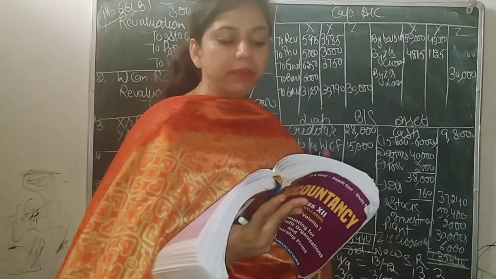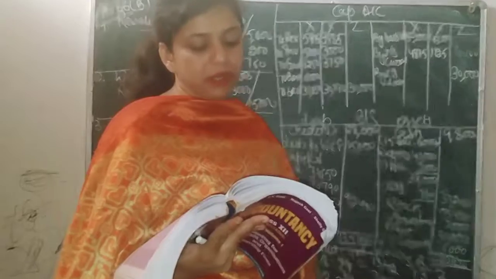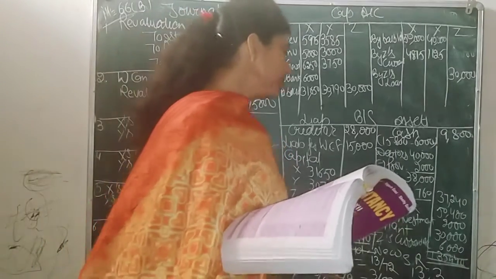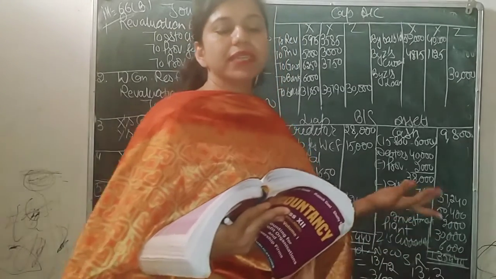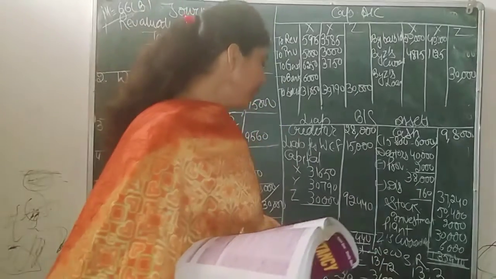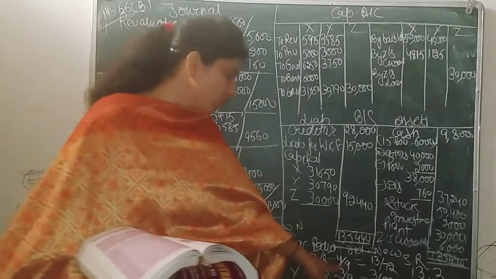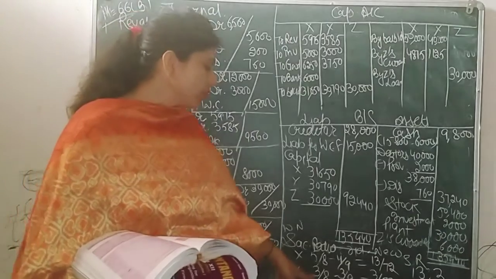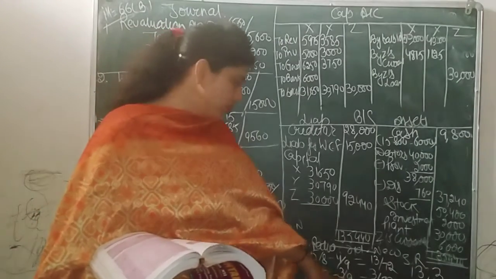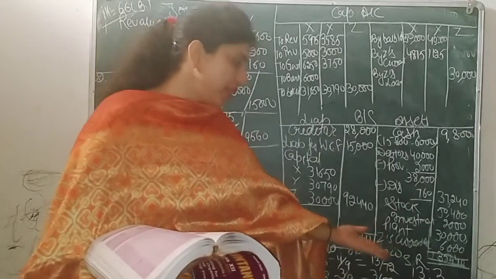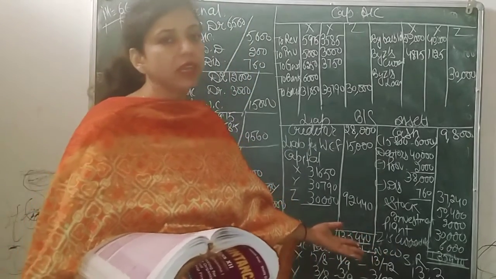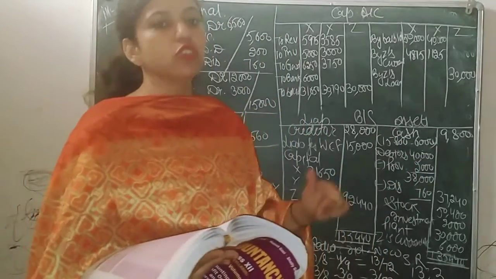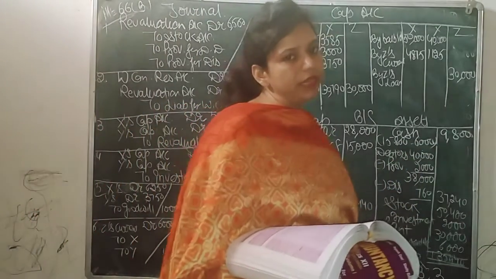Z is admitted into partnership on the following terms. The new profit sharing ratio will be 4:3:2. New is given. So all of us, we have to calculate sacrifice or gaining ratio. Old minus new. 5/8 minus 4/9, that is 13/72, positive, so it is sacrifice. 3/8 minus 3/9, old minus new, that is 3/72, again positive, so again it is sacrifice. So there is a sacrificing ratio. The goodwill brought in by new partner should be divided in this sacrificing ratio.